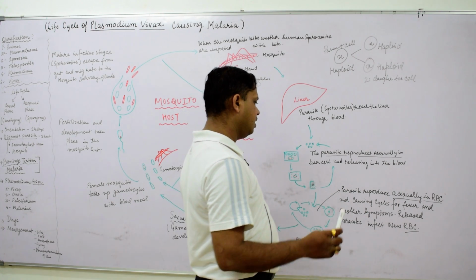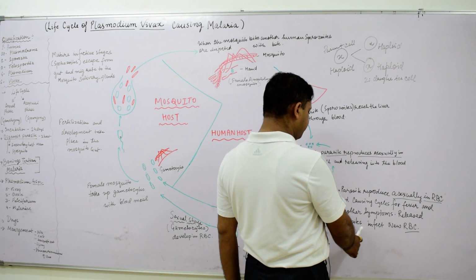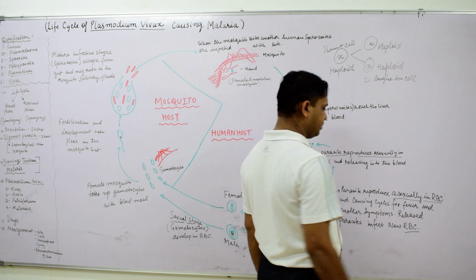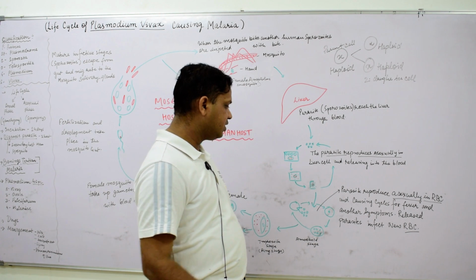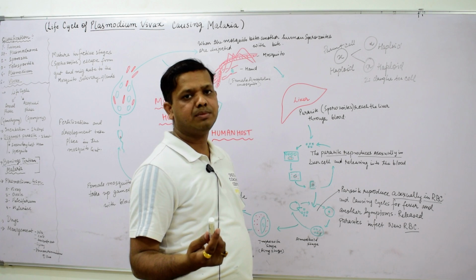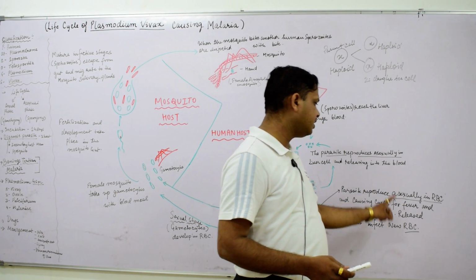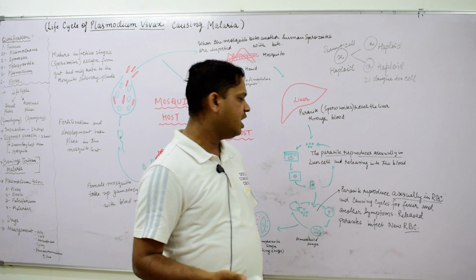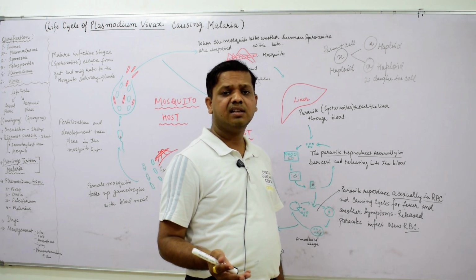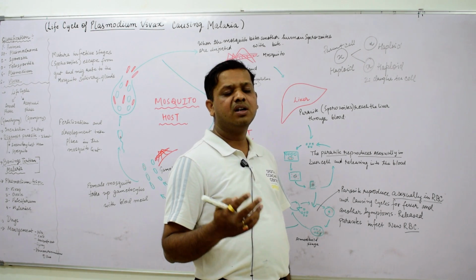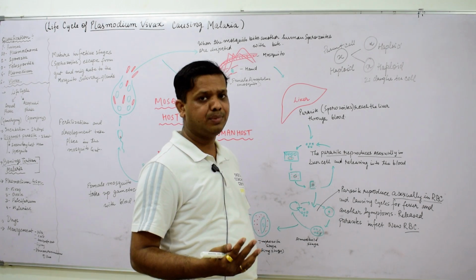They release parasites that infect new RBCs, and in these RBCs the parasite again reproduces asexually. When they destroy the RBCs, the patient gets a cold fever, which comes at a particular time period.